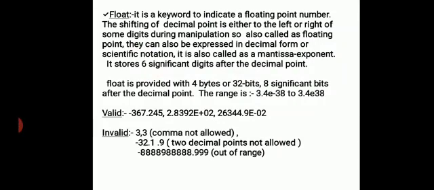Float is provided with 4 bytes or 32 bits, with 8 significant bits after the decimal point. The range is 3.4 e power minus 38 to 3.4 e power of 38.